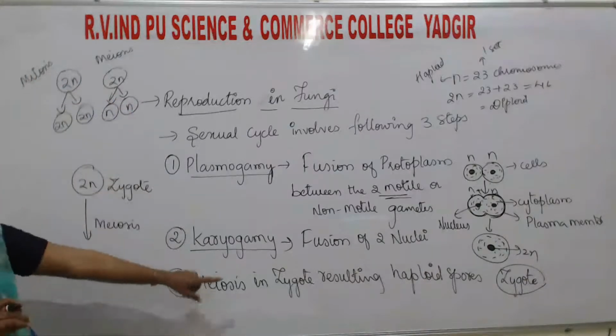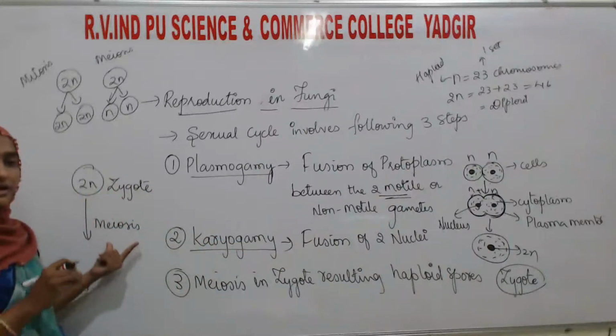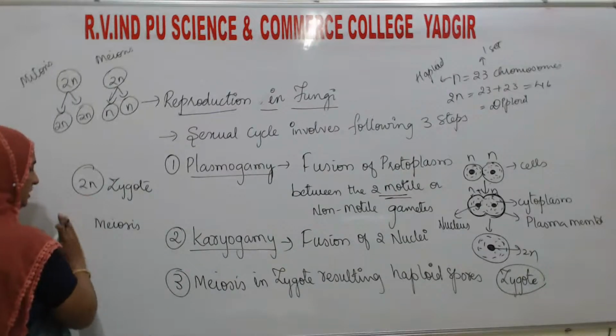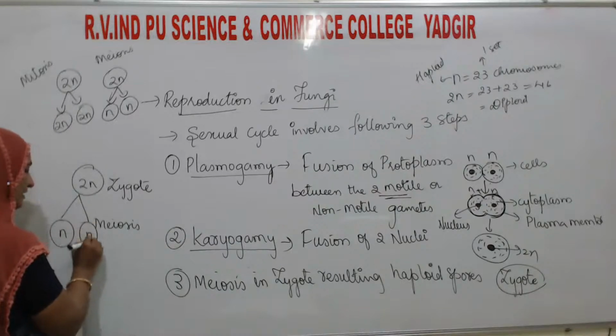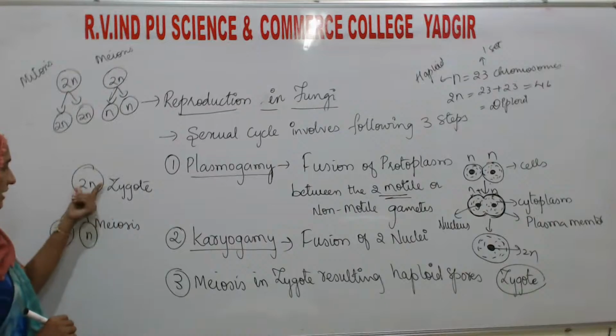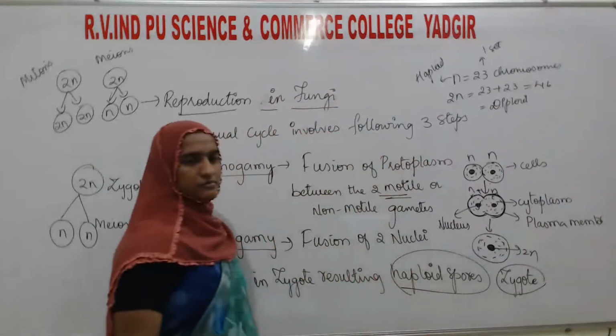So the zygote which is formed there is diploid. It will undergo meiosis division, that is the reductional division, and here it will form two new cells, and they will be haploid. So that zygote again is going to form the haploid spores.